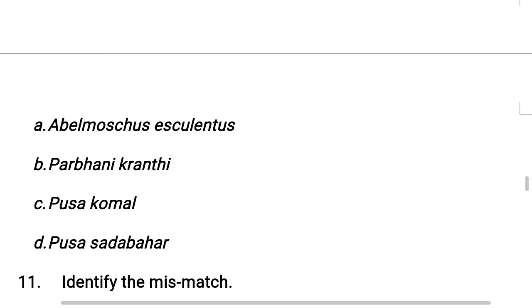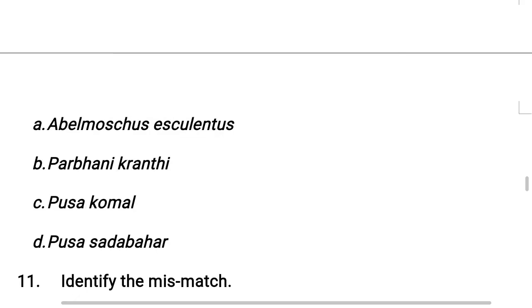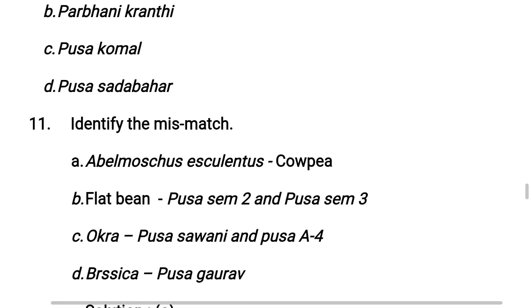Why is it the correct answer? You know, resistance to yellow mosaic virus in Bendi, scientific name Abelmoschus esculentus, was transferred from a wild species and resulted in a new variety of Abelmoschus esculentus. The new variety is called Parbani Kranti. Understand? Very important concept for the NEET examination. In a previous exam they asked this question.